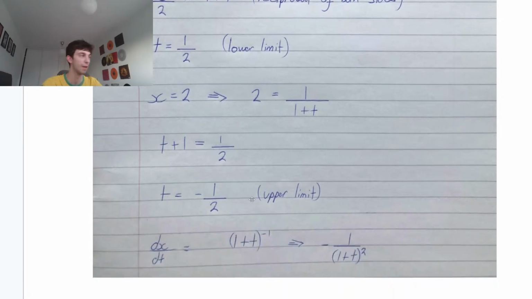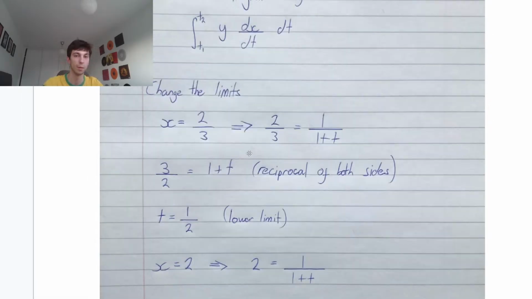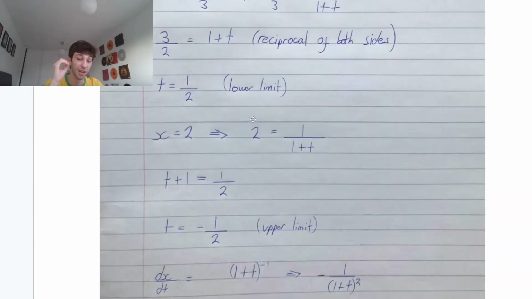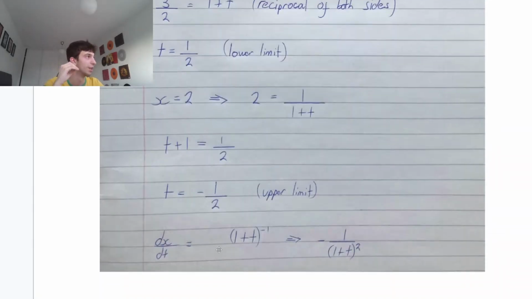Okay? And then to find dx/dt, going up to our x parametric equation, we know that x equals 1 over 1 plus t. We can rewrite this as (1 plus t) to the power of minus 1. Then differentiating, we bring that power down to the front, take 1 away from the power, and multiply by 1 plus t differentiated. But 1 plus t differentiated, this is chain rule, guys. 1 plus t differentiated is just 1, because the constant cancels out, and we differentiate t to get 1. So we don't have to stress about that.